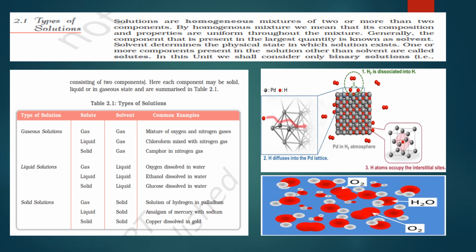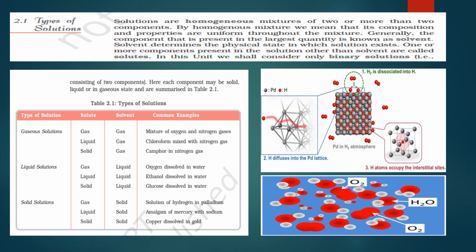This kind of solution can be made when hydrogen atoms are absorbed into the lattice structure of palladium metal. When hydrogen is absorbed into palladium, it forms a type of interstitial solid solution where the hydrogen atoms occupy the space between palladium atoms in the crystal lattice.